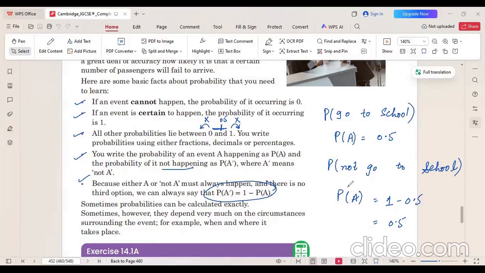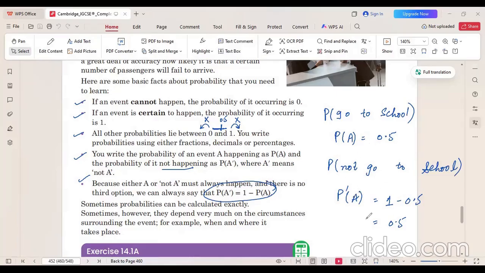So this can simply be written with a dash at the top. You can say P dash A means the probability that it is not going to happen. But if, on the other hand, they have given the probability of it not happening, what is the probability of it happening?